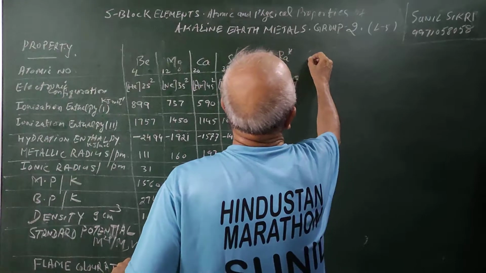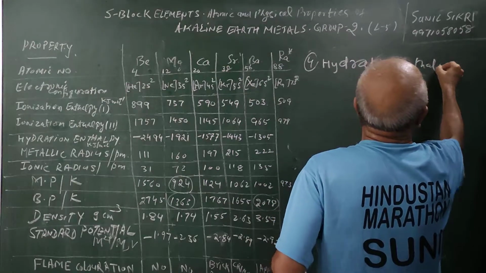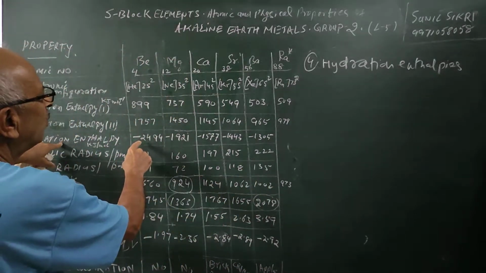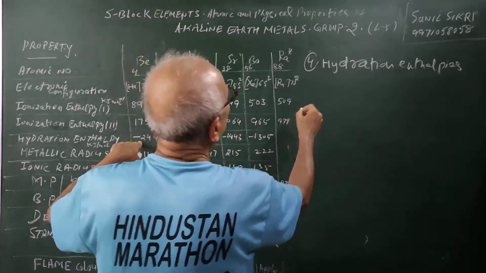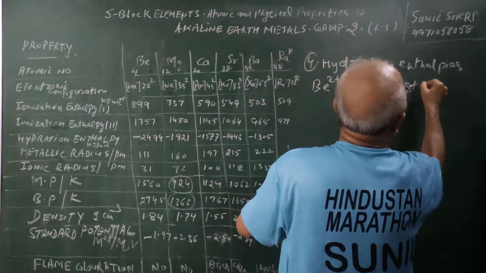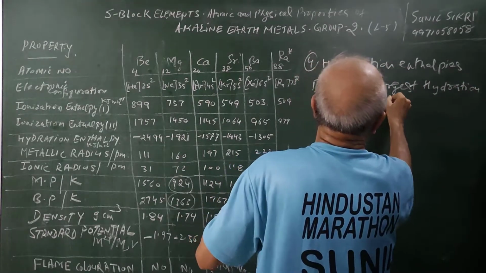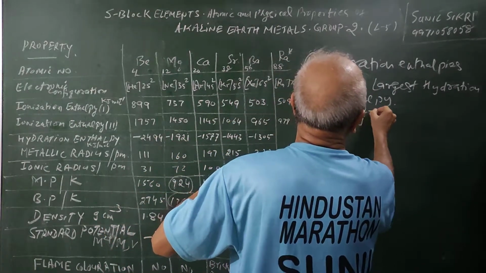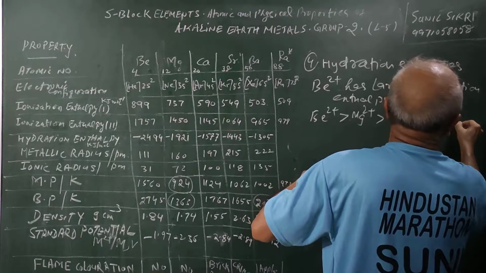Further, hydration enthalpy. As you can see, as you go down the group, there is a decrease in hydration enthalpy. Beryllium 2+ has the largest hydration enthalpy in the group. So they are varying: the Be2+ hydration enthalpy is more than Mg2+, more than Ca2+, more than Sr2+, more than Ba2+.